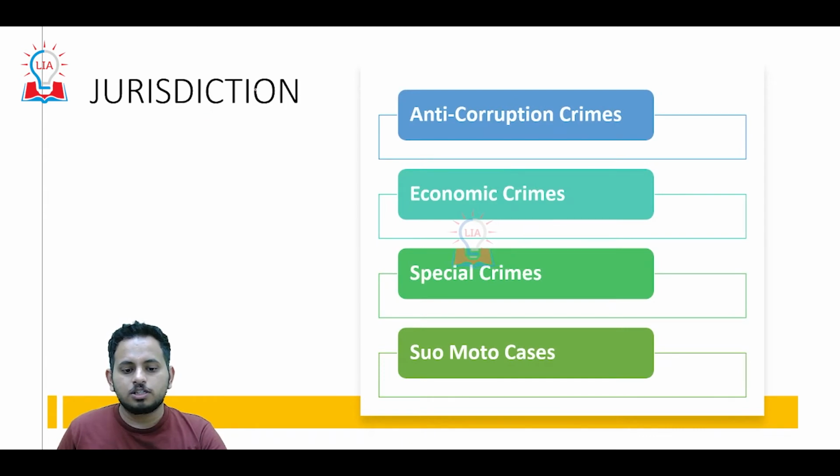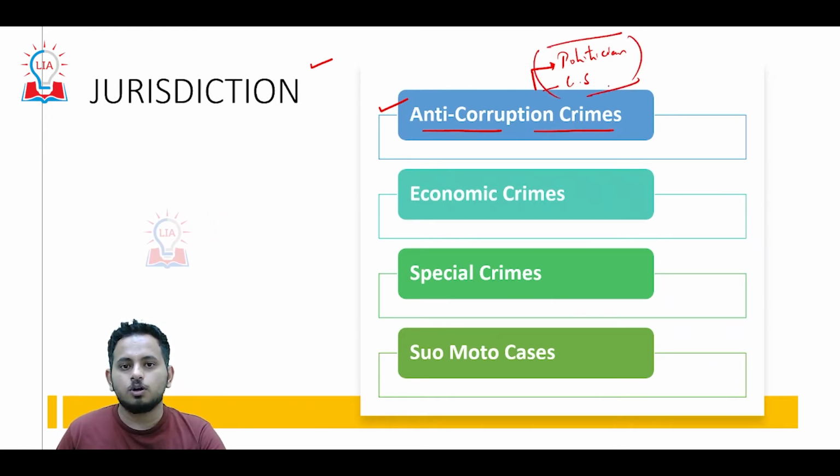What is the jurisdiction of the Central Bureau of Investigation? It can investigate anti-corruption crimes, corruption carried out by politicians or any civil servant for that matter; both are under the jurisdiction of the Central Bureau of Investigation. Economic crimes, for example any scam.